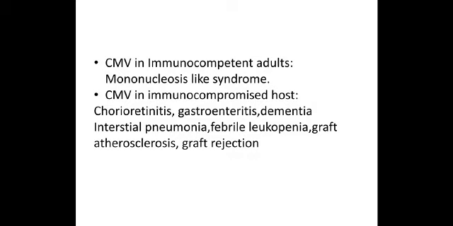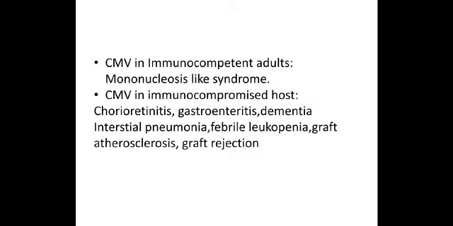In immunocompetent adults, a mononucleosis-like syndrome means a condition called infectious mononucleosis, which I'll be discussing later under EBV. A similar mononucleosis-like syndrome can be seen in immunocompetent adults with CMV.